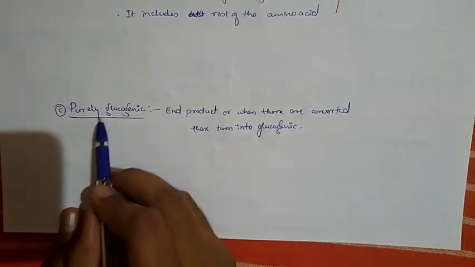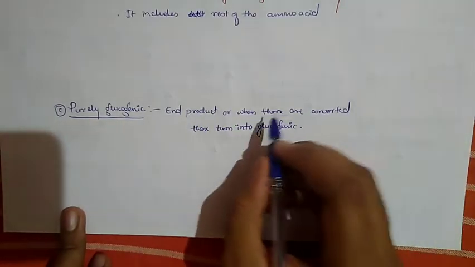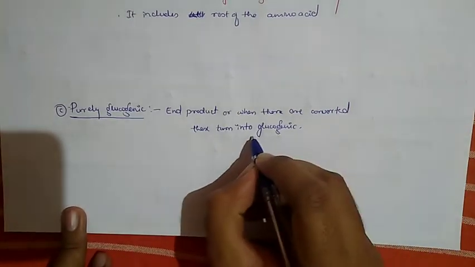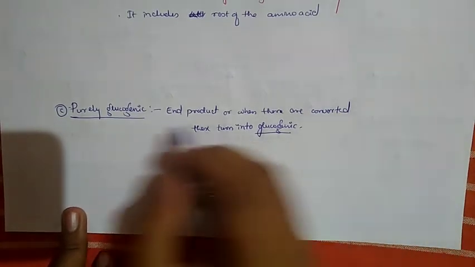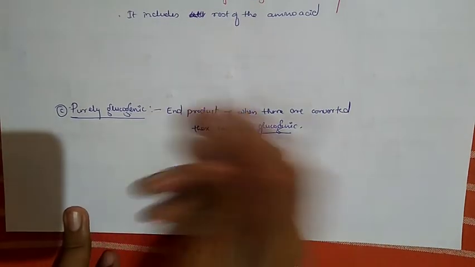Then purely glucogenic. When they are converted, the end product is purely glucose. So these are the purely glucogenic amino acid groups.